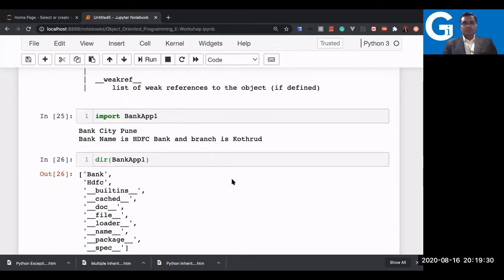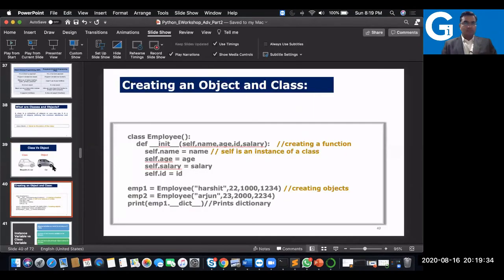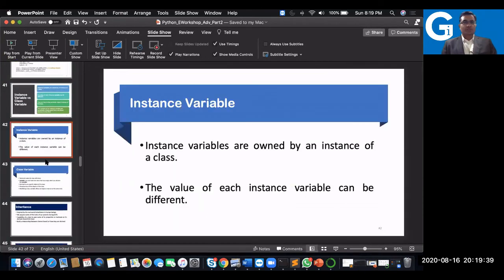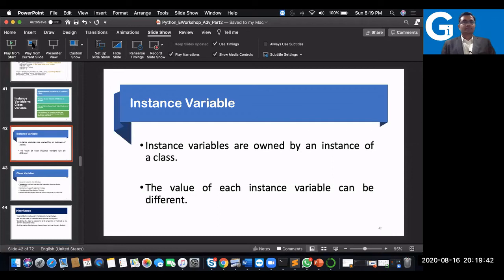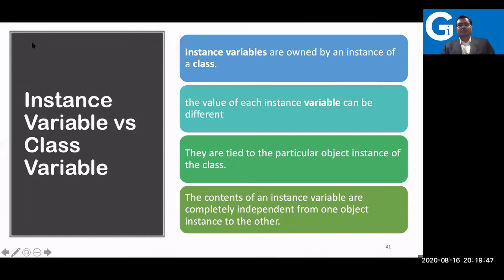Let me share some theory part also in between, some important part only. I will not discuss the things which you already know. I'll discuss the instance variable here. Instance variable means the object variable. For those who are not aware, it is a variable owned by the instance of a class.